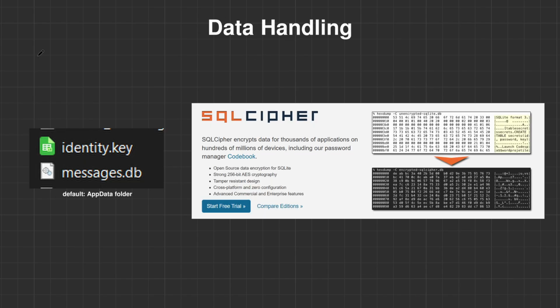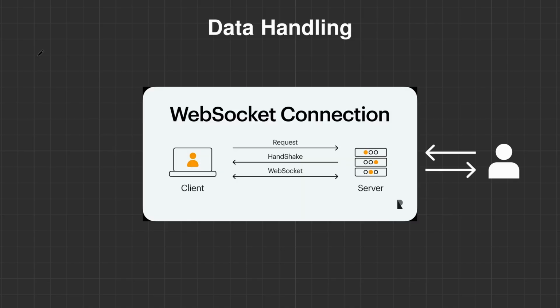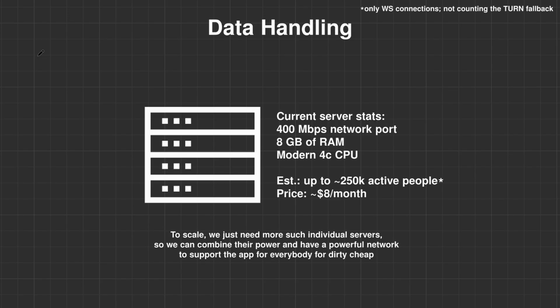That's right, the app creates a secure SQL Cipher database for your own identity, and all the data is stored there locally, of course with full encryption. All the messages are automatically synced using CRDTs between peers through the relay to maintain proper timing and avoid ordering issues. Just simple WebSocket connections, and let me tell you, they're really cheap to maintain, so even one small server can potentially handle hundreds of thousands of active people.